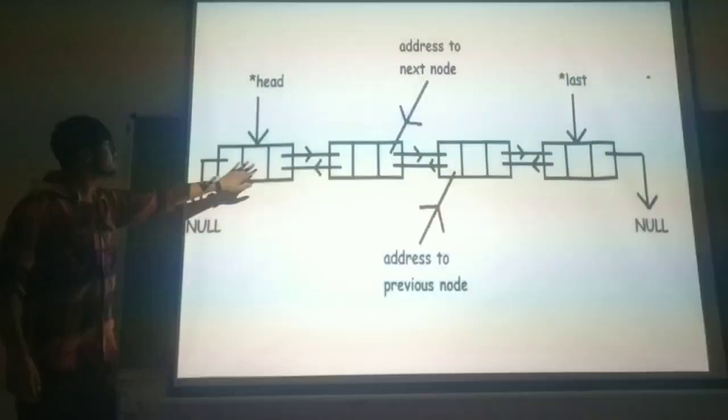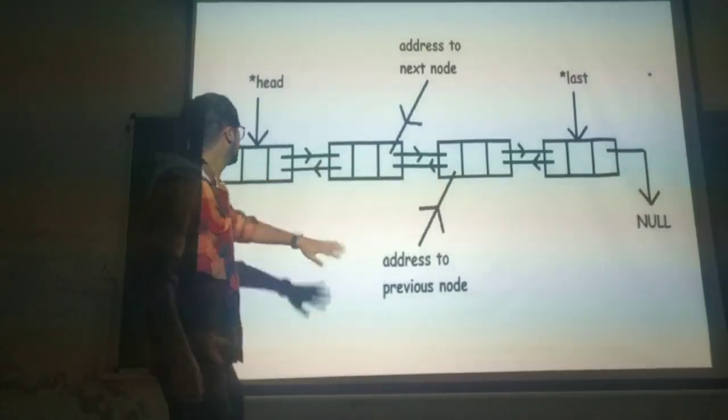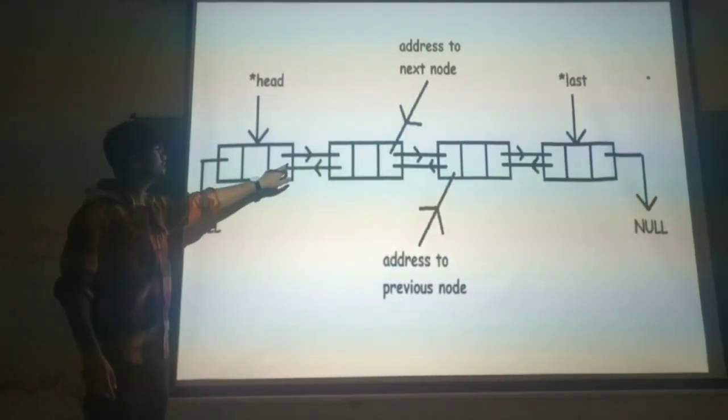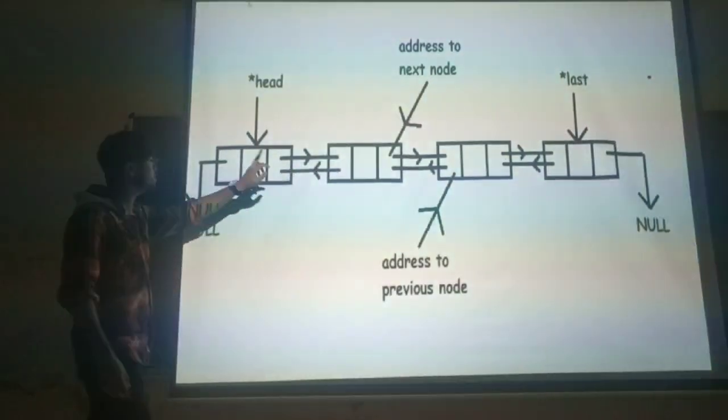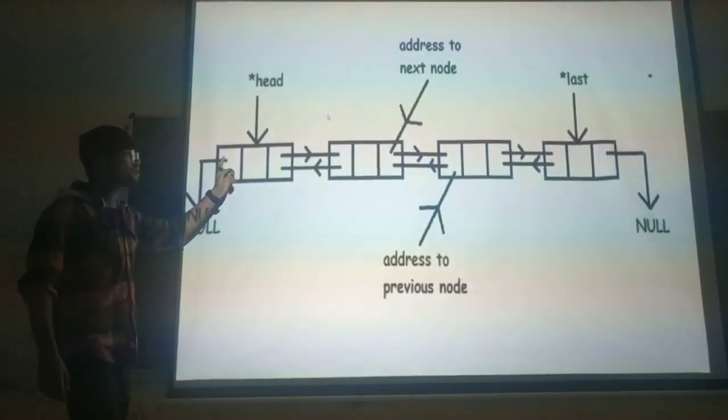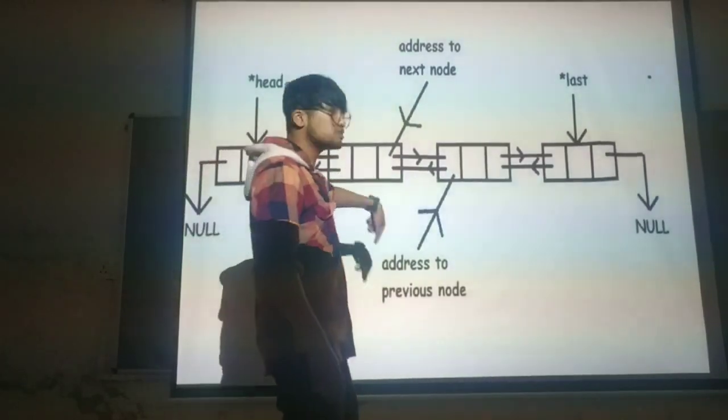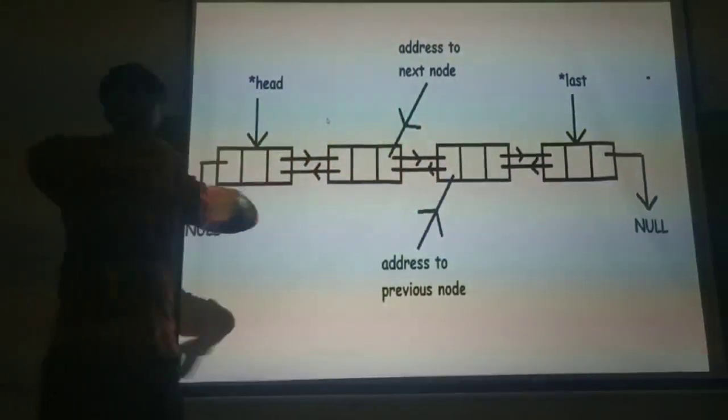Okay, now we have something called linked list, and it is a doubly linked list. So this is the head node and this is the last node. These all contain the link to the next node, and this is previous and this contains the link to the previous node. And this is how the task structure is linked with all other tasks.